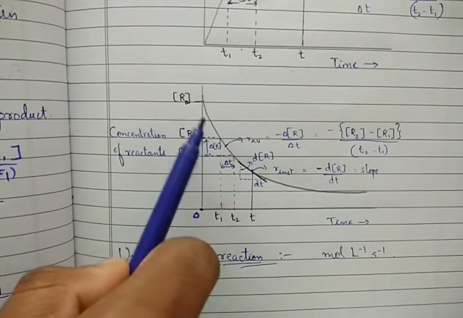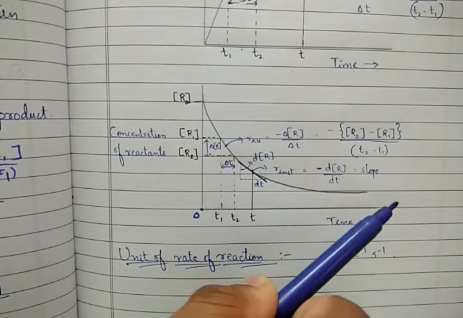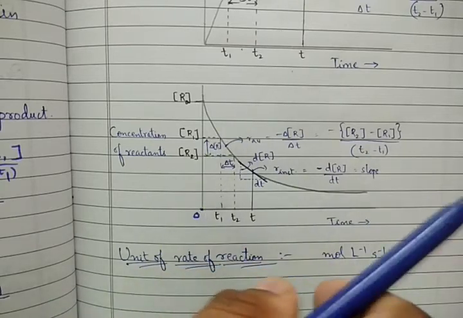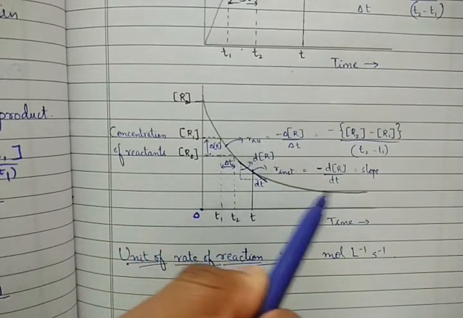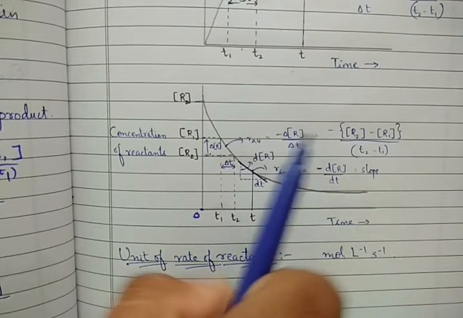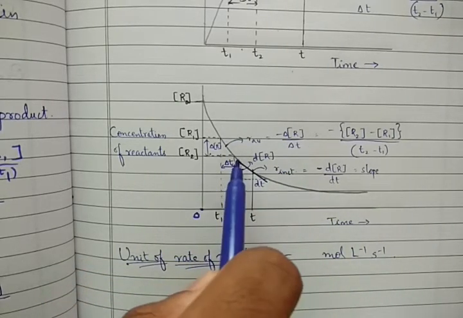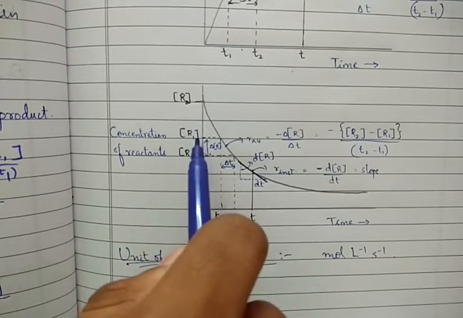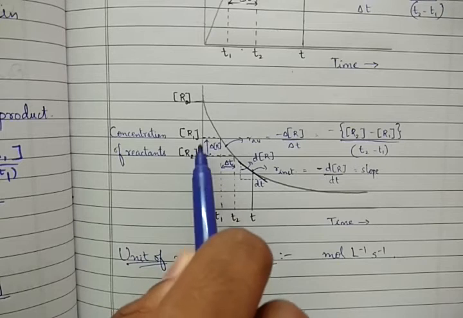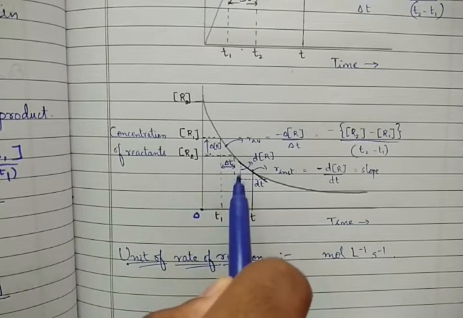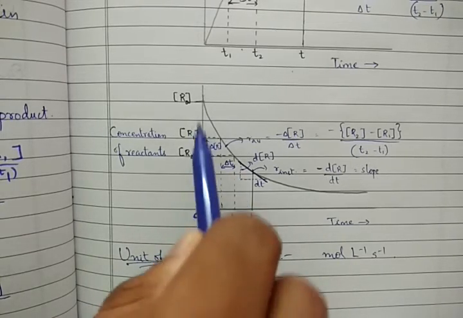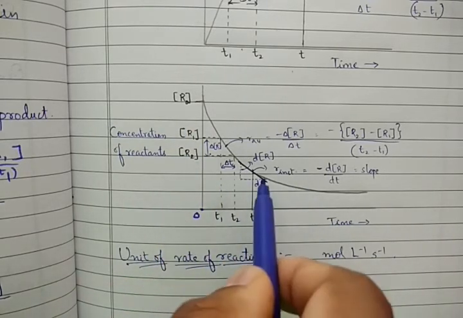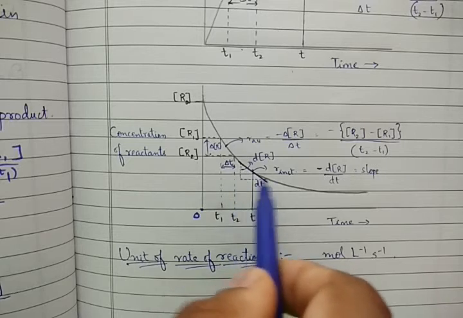So the reactant continuously decreases, but it never goes to 0, because if the reactant goes to 0, no product will be formed. It will just decrease as time goes on. If we try to make a slope here, we will get the change in reactant, a small portion of this perpendicular side, and from the base side we will get the change in time.